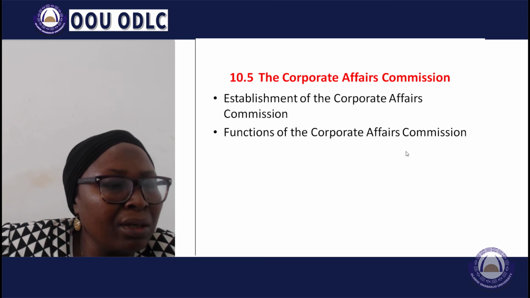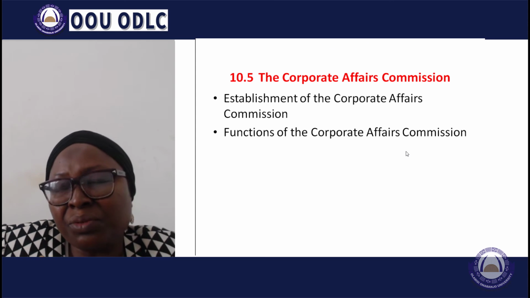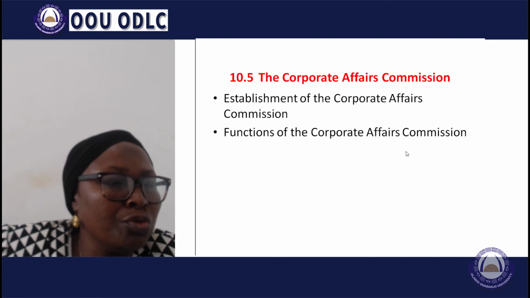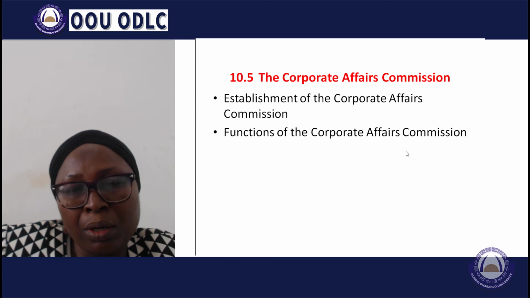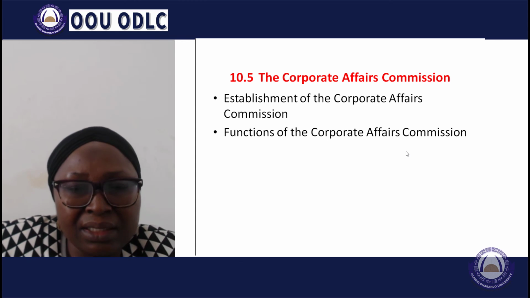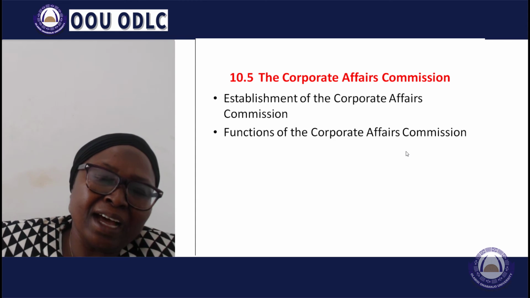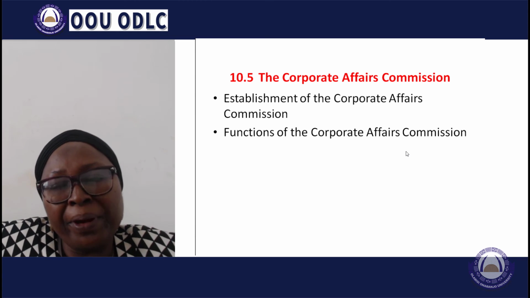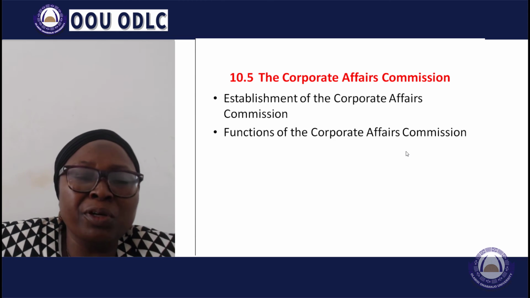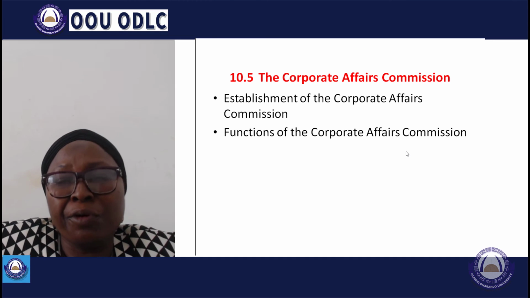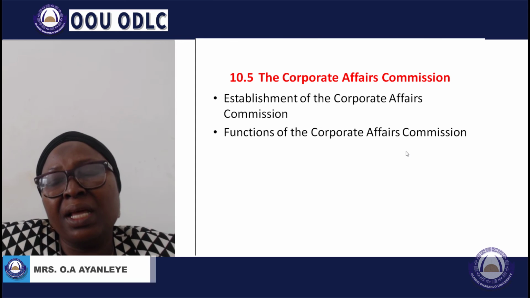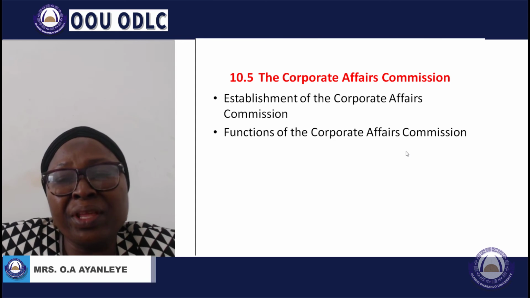It undertakes the other activities as are necessary and expedient for giving full effect to the Companies and Allied Matters Act. And generally, it acts as a regulatory body for corporate governance. The commission is one of the regulatory bodies for corporate governance in the country. It regulates the affairs of companies and ensures that the companies act in compliance with the law.